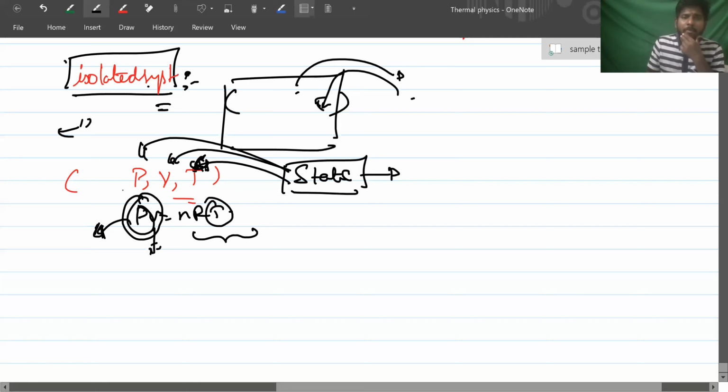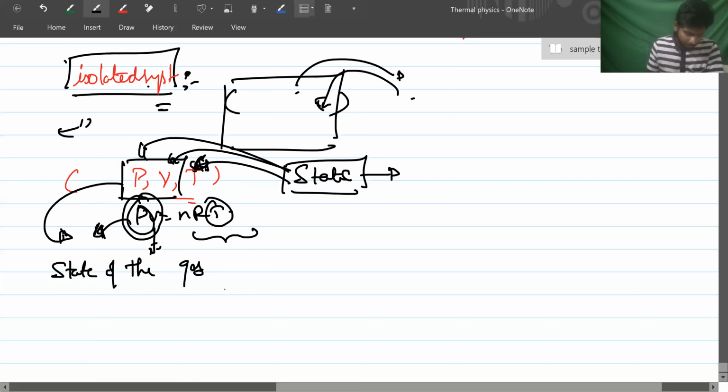If we know two variables for a given gas at a given state, then the third variable can be known easily. That means the state of the gas is known. So a minimum of two variables are required to know the state of the gas, and they should be independent: PV, VT or PT. Independent variables should be known.